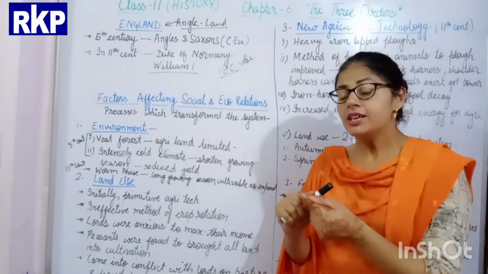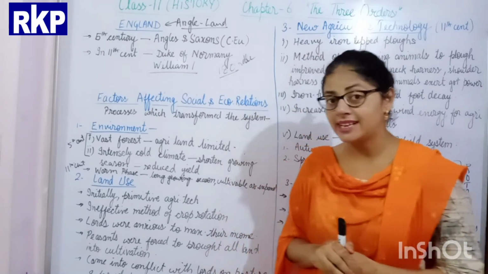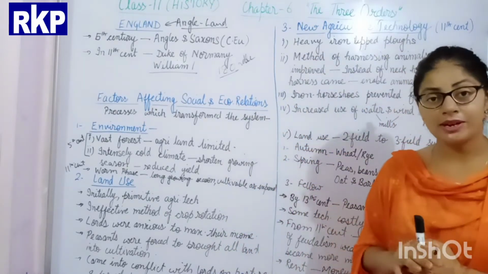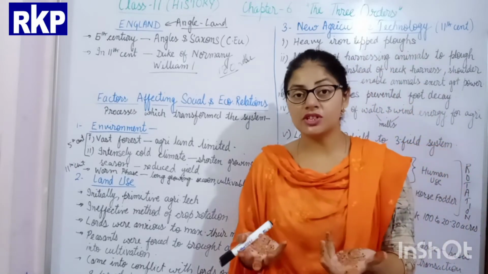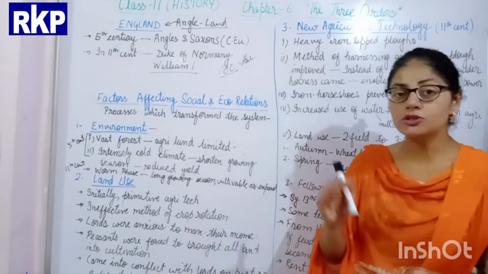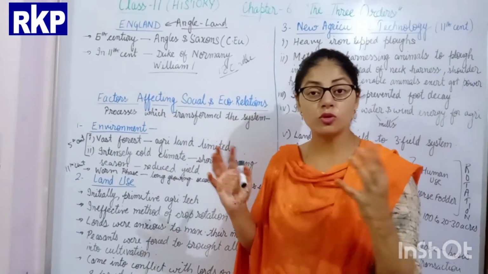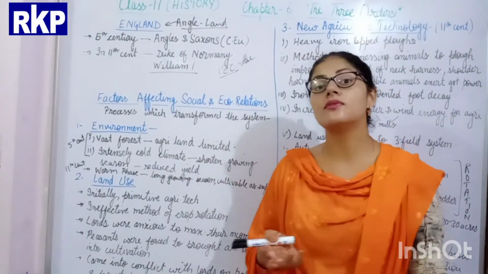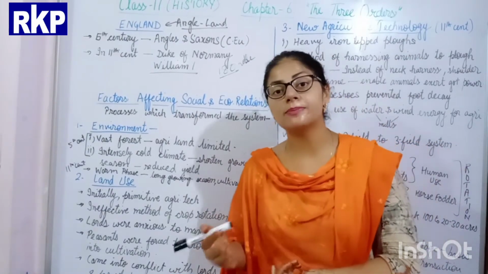Apart from this, there was an intense cold climate in England, and this cold climate also shortened the season of cultivation. The crop season got shortened because when there was so much cold, the land was covered with snow. That's why cultivation was not possible at that time.